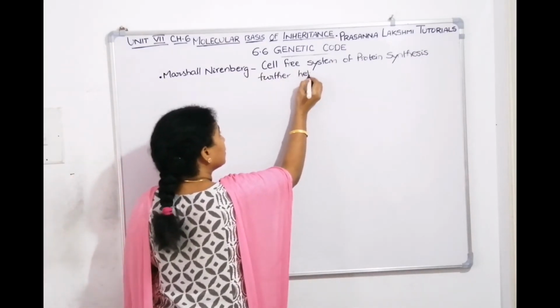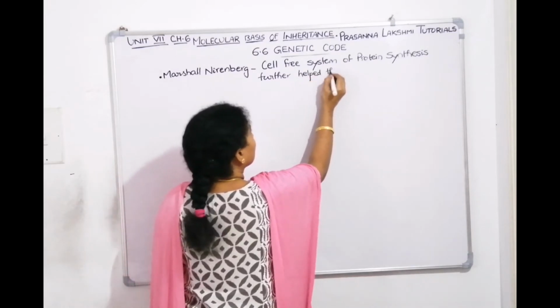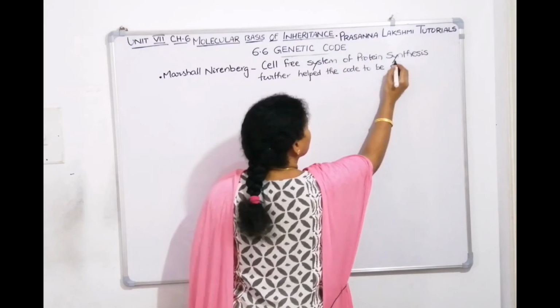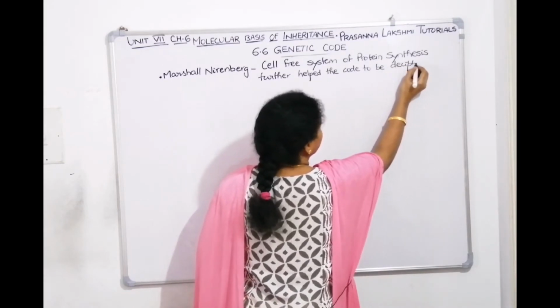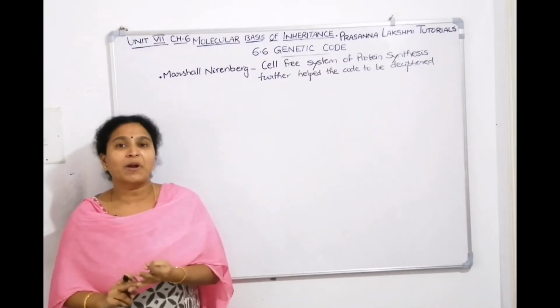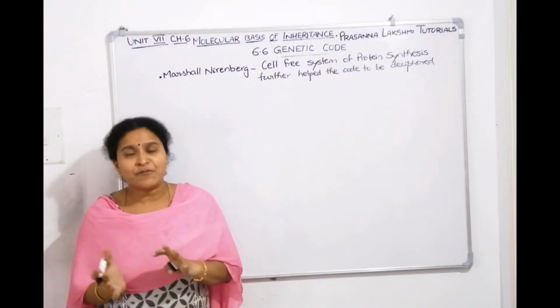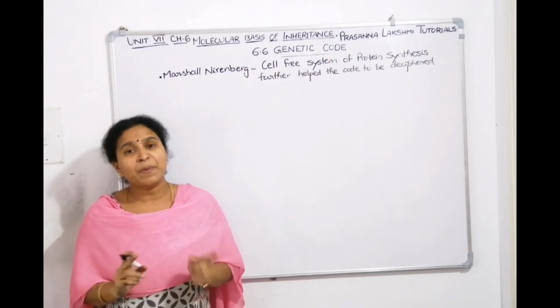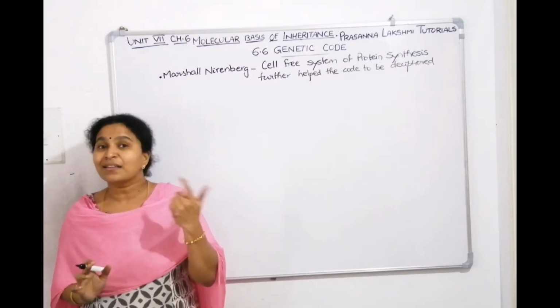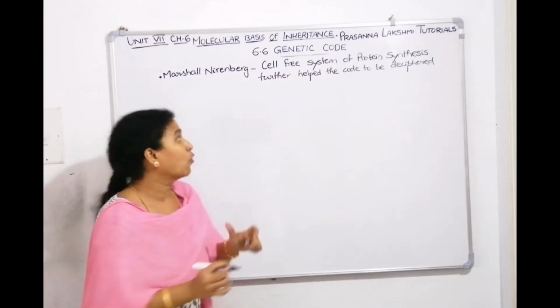Hargobind Khorana's copolymers and homopolymers helped to decipher the genetic code. The leftover things were completed by Nirenberg. He prepared protein synthesis in a cell-free system, which further helped to decipher the genetic code. And the third scientist is Severo Ochoa.